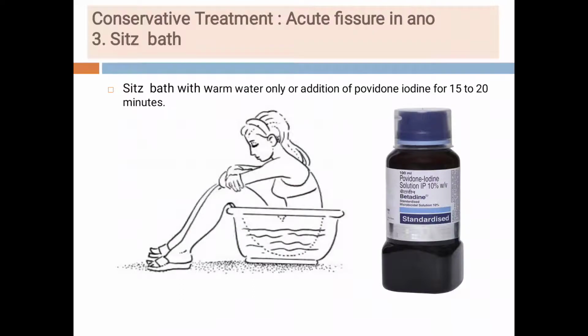Then the third one is the sitz bath. So what is done in the sitz bath? We will advise the patient to take warm water in a tub and sit in that water for 15 to 20 minutes, or add an antiseptic solution, that is povidone iodine, to this and sit in the tub for 15 to 20 minutes. So this is a sitz bath. It has a soothing effect and it reduces pain also. So we will advise the patient to take the sitz bath 2 to 3 times a day.